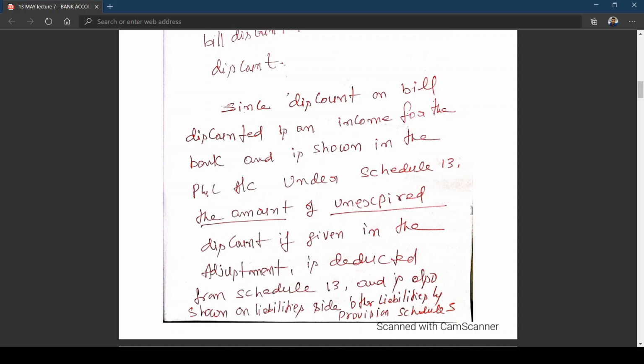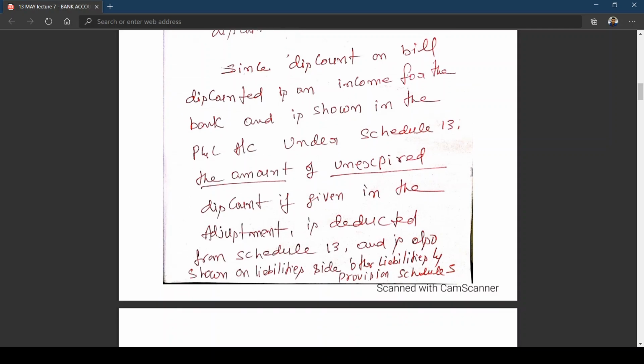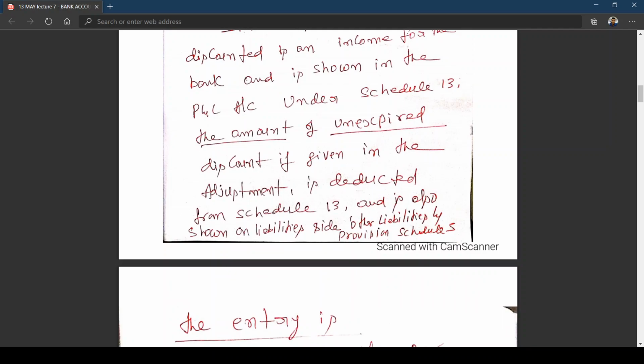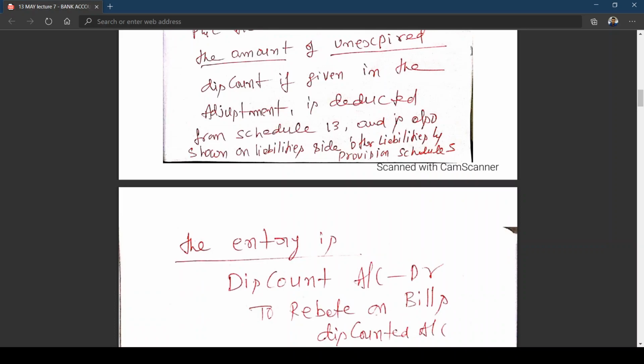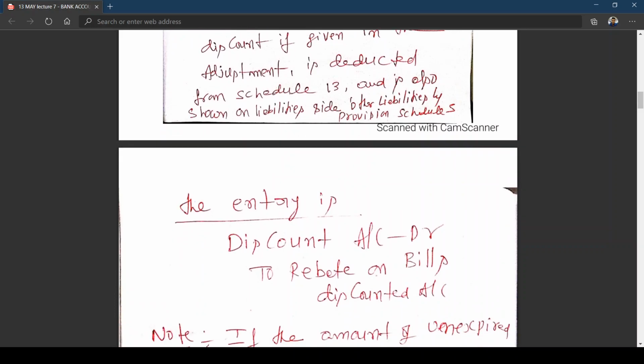And then the second effect is income received in advance. Normally it will be shown in the balance sheet on the liability side under other liabilities and provisions, Schedule 5. The entry is: discount account debit to rebate on bills discounted account, just like income account debit to income received in advance, because this is related to next year.